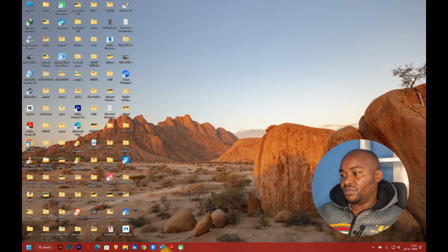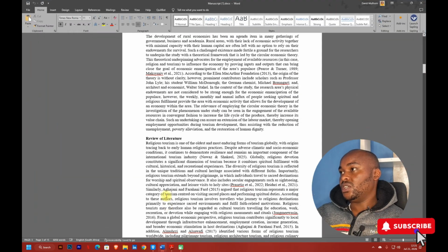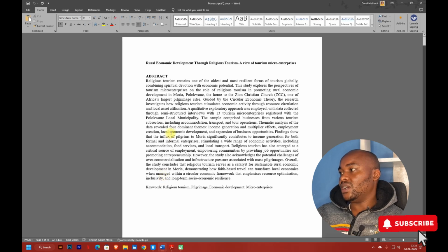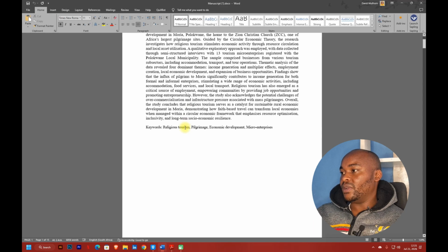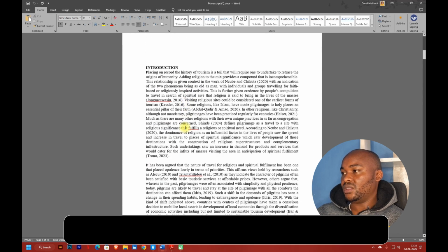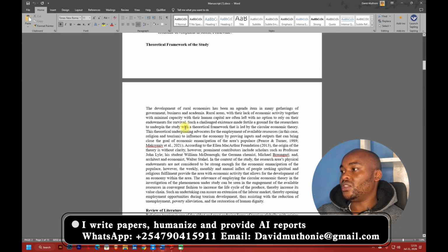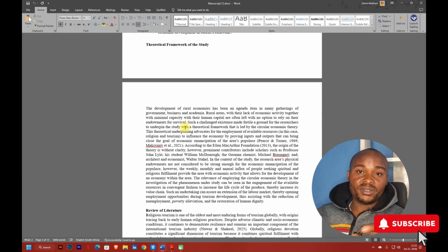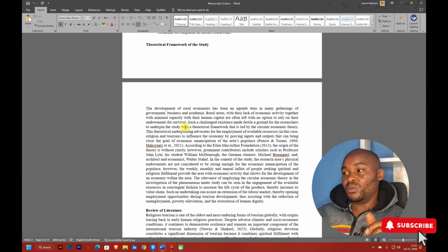This is a paper that was sent to me by a student. If you check this paper, it seems like it is in APA 7th edition, although there are some edits that have not been done with respect to formatting. But this is clearly APA. Even just reading the content in it, it is clear that it has so many AI issues. There are some patterns that you detect in various papers, and you're able to tell if a paper has been written with AI tools or if it is human written.